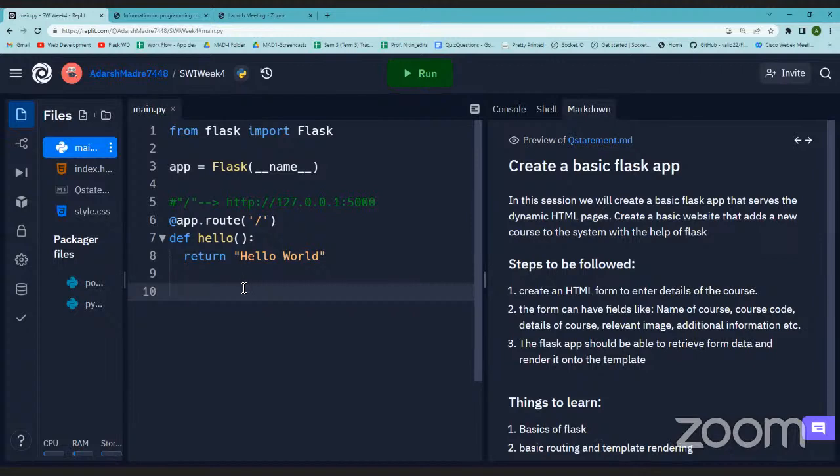The function is right below the app.route line. Yes, this is what mapping does. That is the extra functionality which the app.route decorator is adding to your function. So your function doesn't need to be explicitly called by you within the program. On the web page, it will be called only when you go to that particular URL.